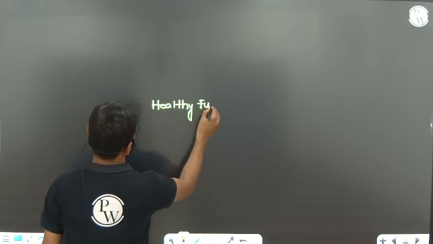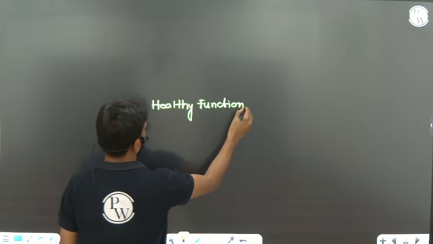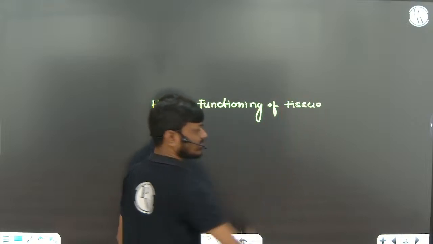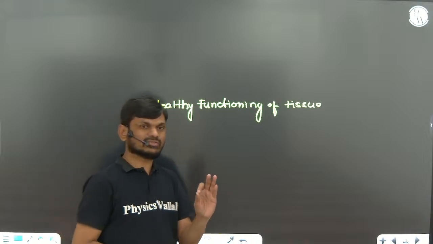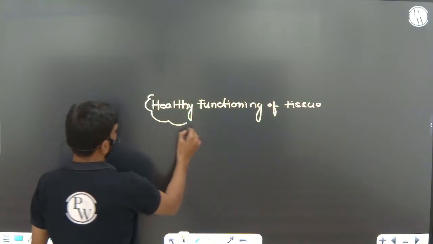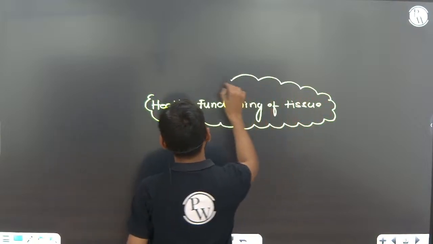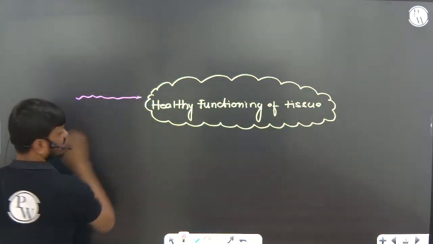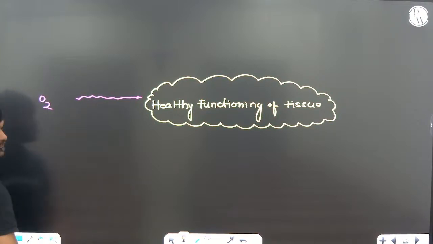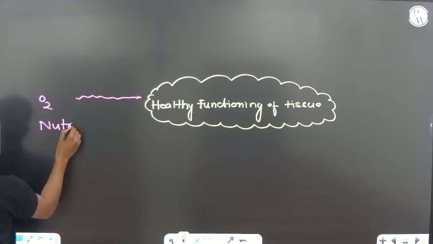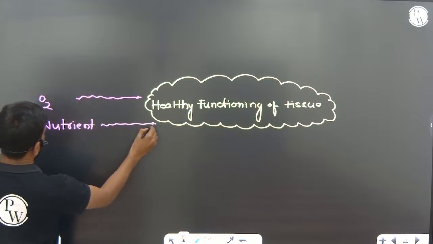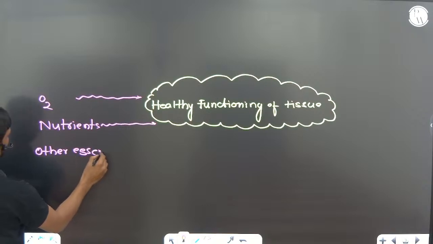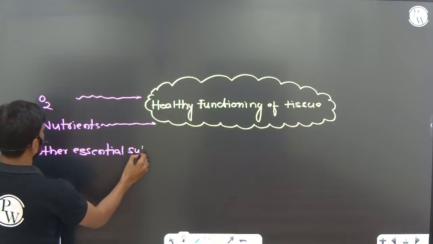For healthy functioning of tissues, okay, the tissues which are present in the living organism, we have to provide continuously oxygen, nutrients, and other essential substances.